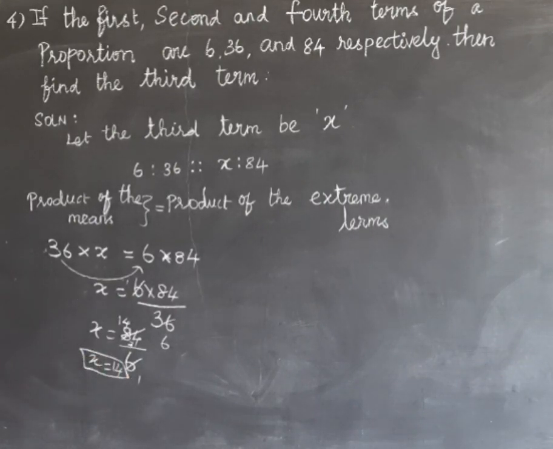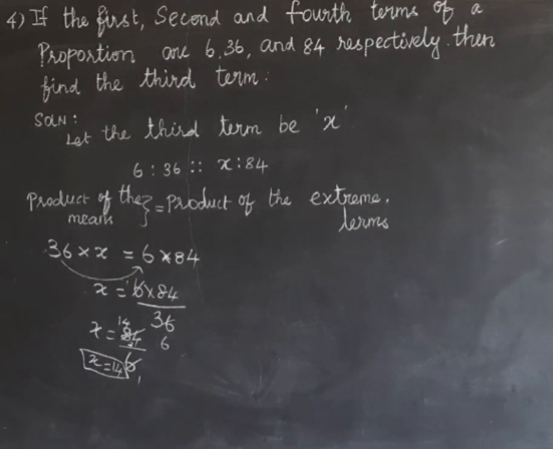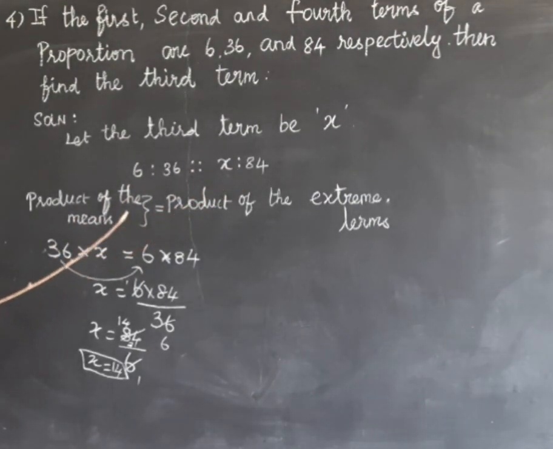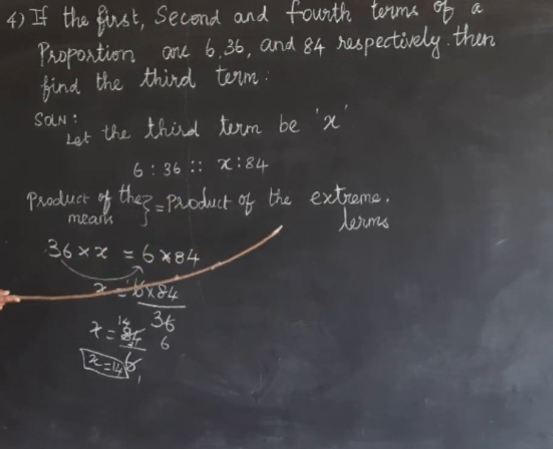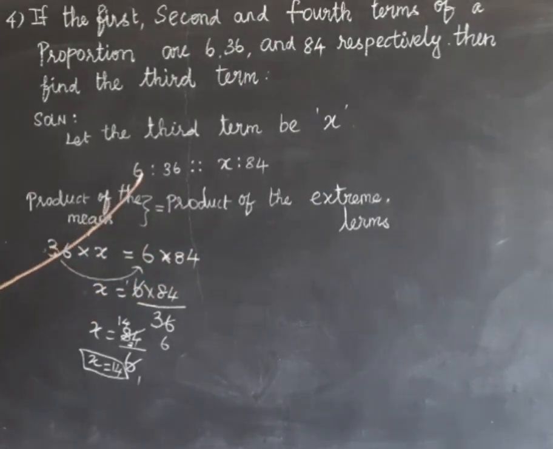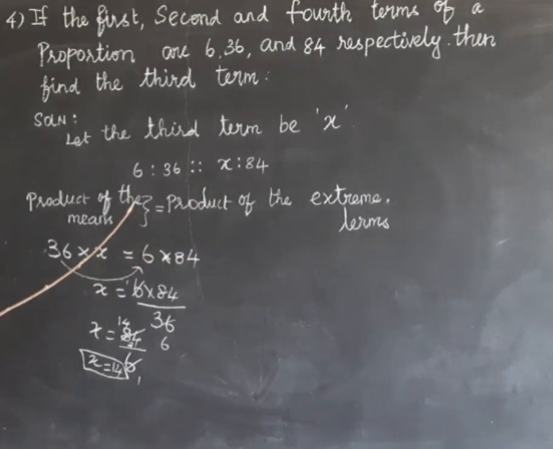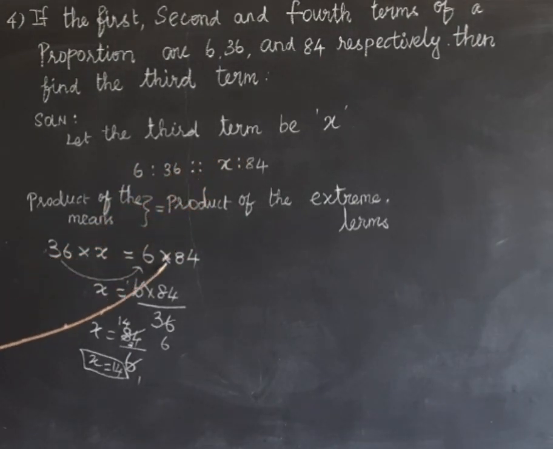Okay, so what do we have to do? First term, second term and fourth term are given. We have to find the third term. So we can write let the third term be x. So 6 is to 36 as x is to 84. So product of means equal to product of extreme terms. So product of means, 36 into x, equal to product of extreme terms, 6 into 84.